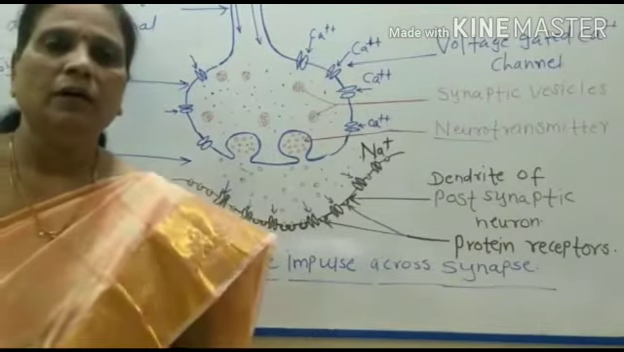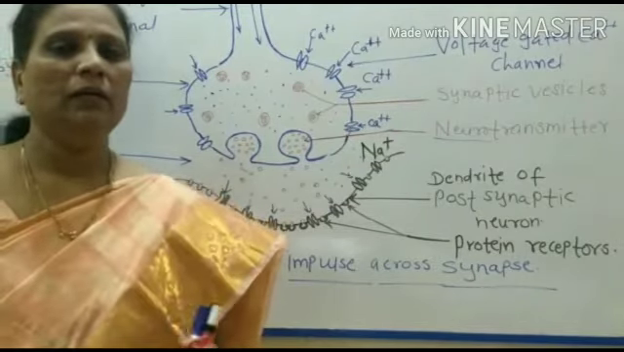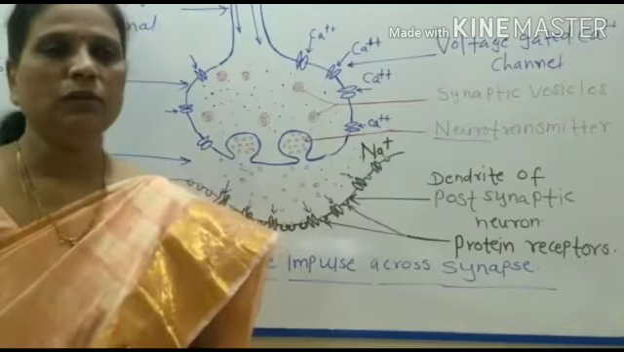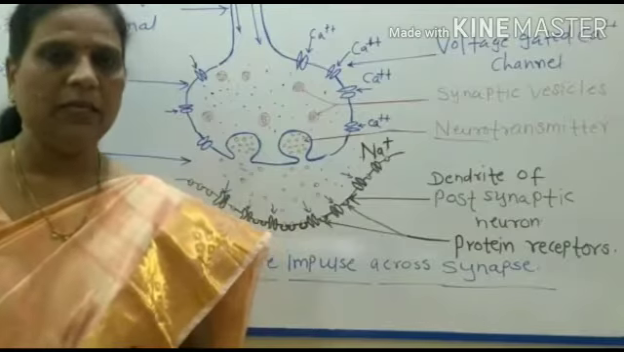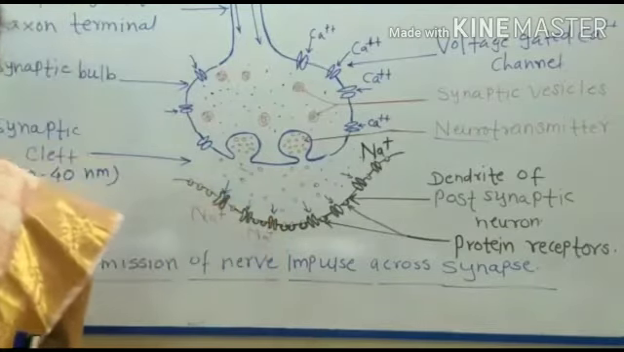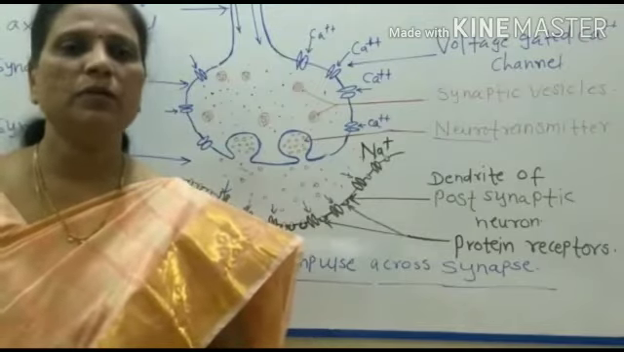The synapse is either between neuron and neuron, two neurons, or between neuron and muscle, or neuron and gland. If there is a synapse between the neuron and muscle, it is called a neuromuscular junction.